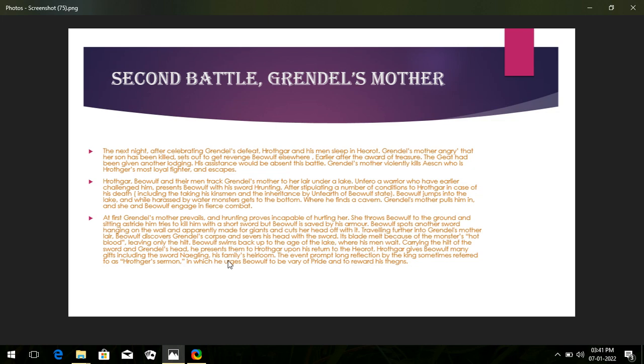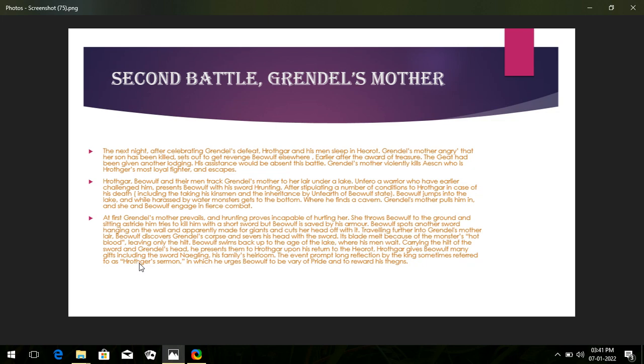Finally he presents what he found in the cave where they were living to Hrothgar upon his return to Heorot. Let's move forward. Hrothgar gives Beowulf many gifts. What happens later in exchange for that?